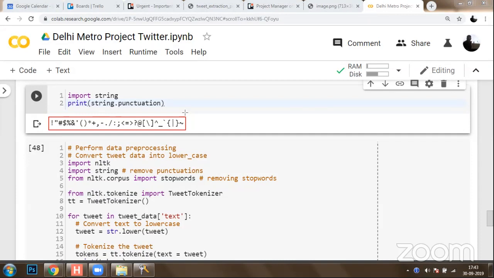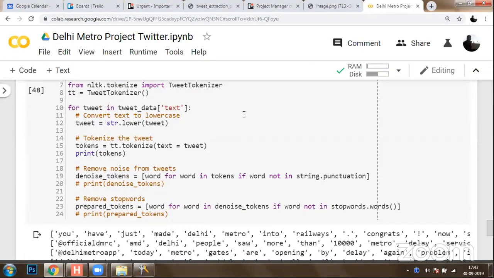So in case any of these symbols appears in the tweet, we are going to remove it. Now, the first step was to convert text to lowercase and tokenize the words so that you can get every word out. Now you're going to remove the noise from the tweets, and punctuation is known as noise.